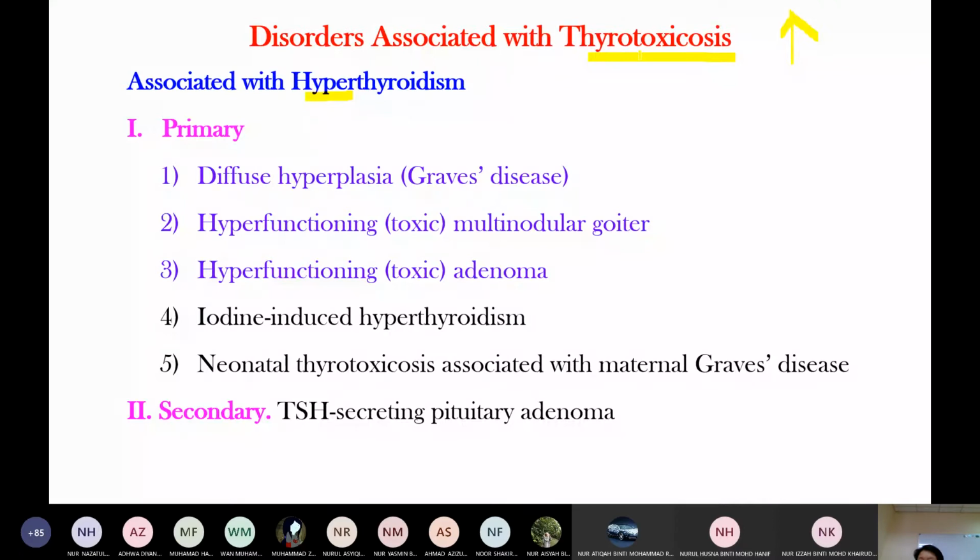Like Cushing syndrome, any condition that increases corticosteroid level in the blood is called Cushing syndrome. Thyrotoxicosis is any condition that increases thyroid hormone level in the blood. So hyperthyroidism is hyperfunction of the thyroid gland.